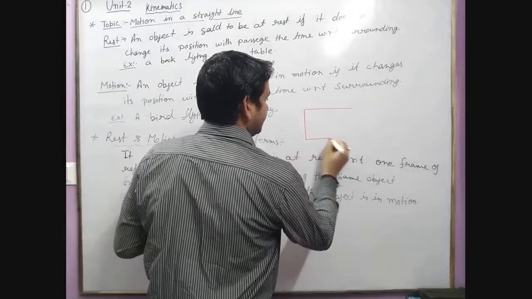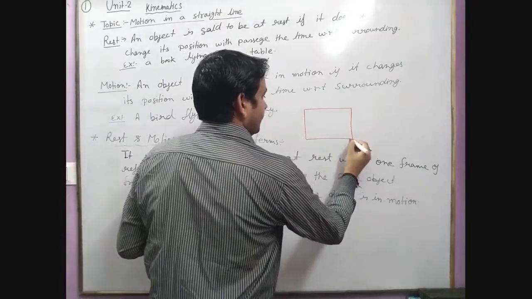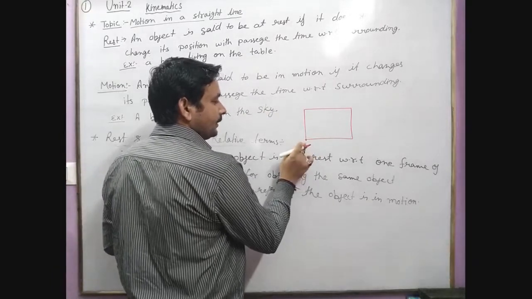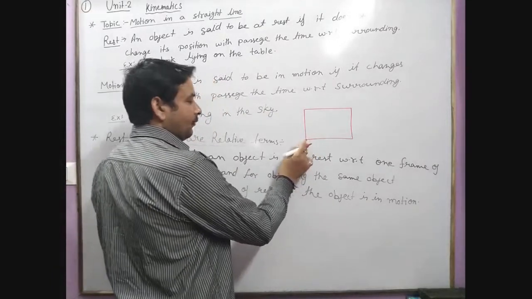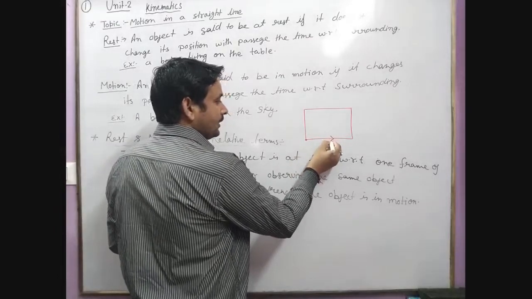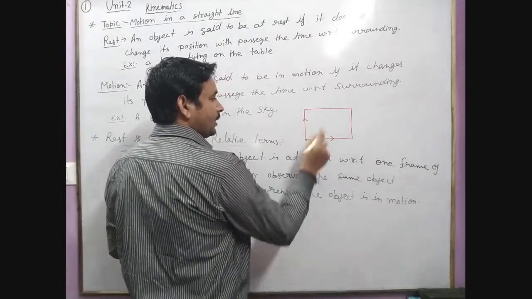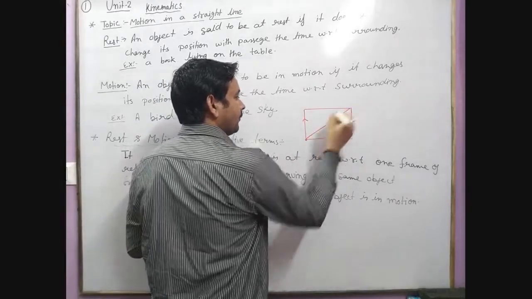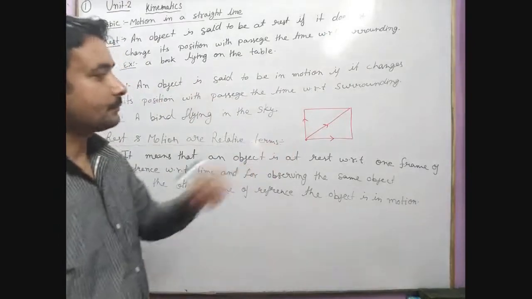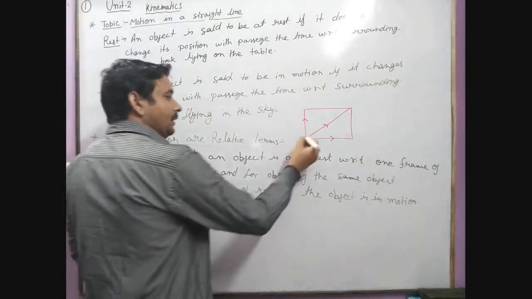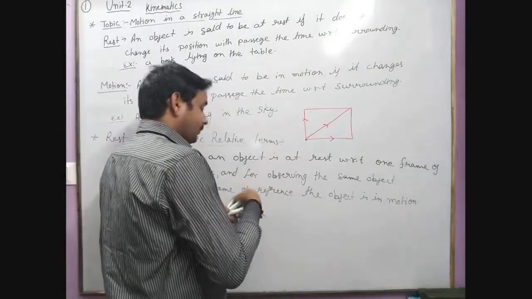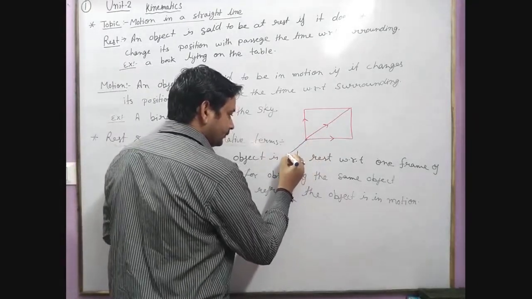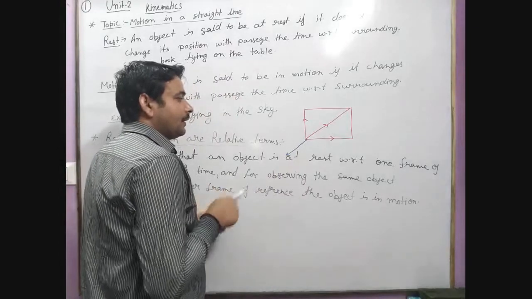Suppose we have this rectangle and we observe it as the reference point. This is one side of the rectangle, this is another, and this is the diagonal. When we retrace the diagonal, then we get the other side.